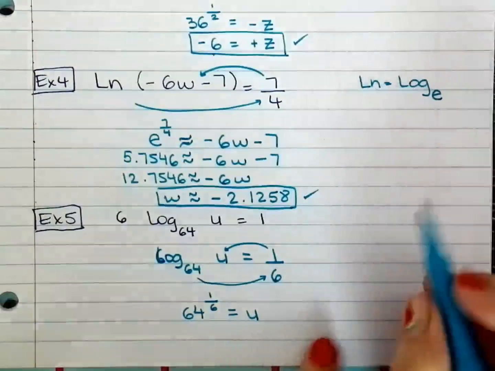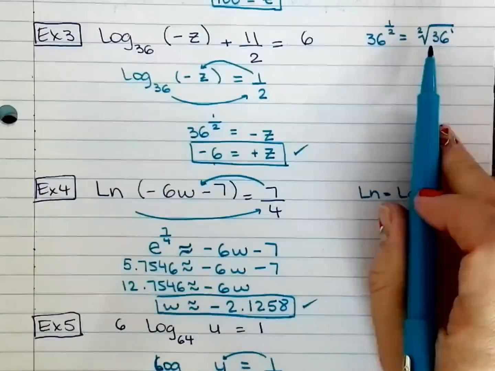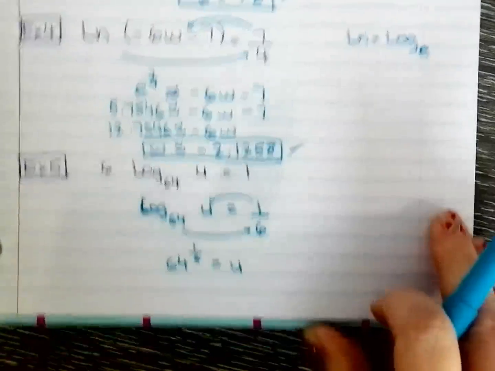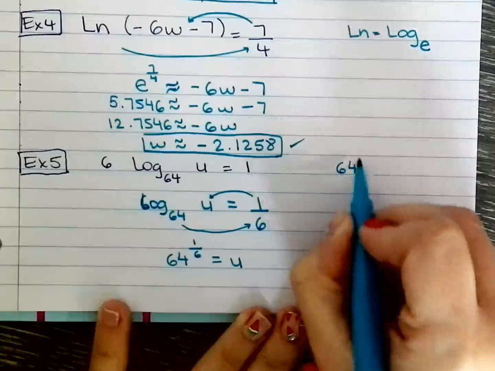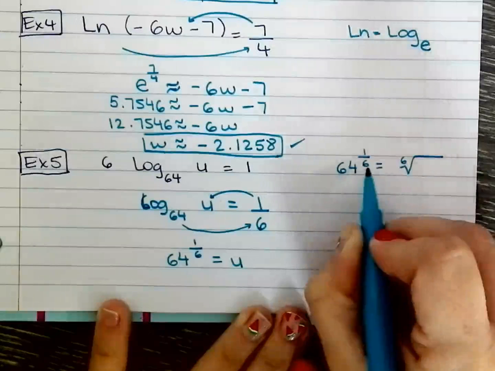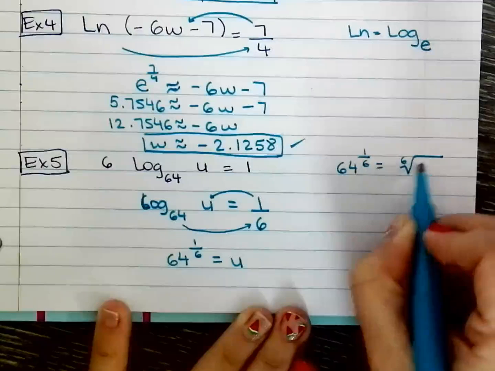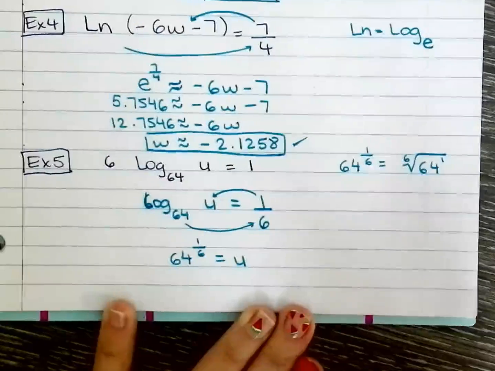Following the example from number 3 right there, when you rewrite as a radical, the index is the denominator, and the numerator is the exponent.